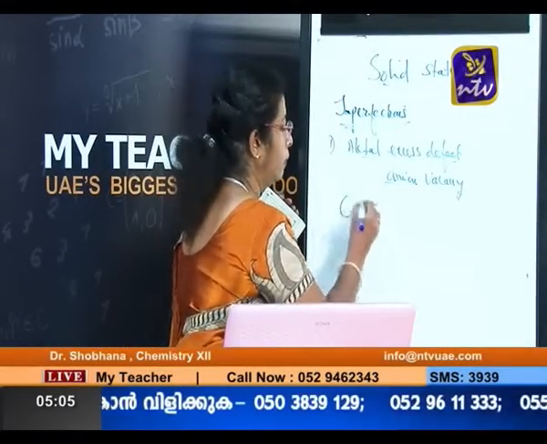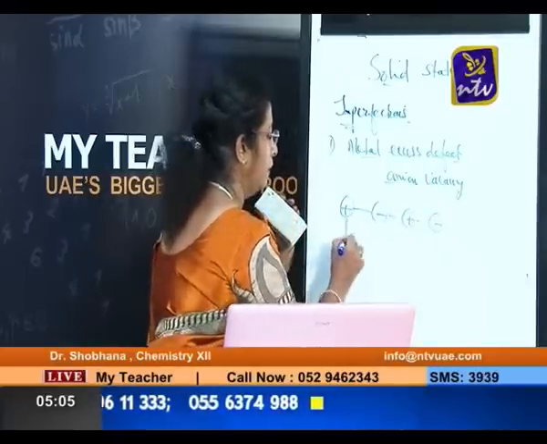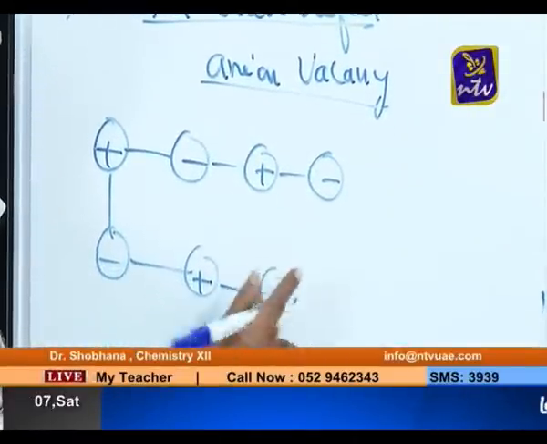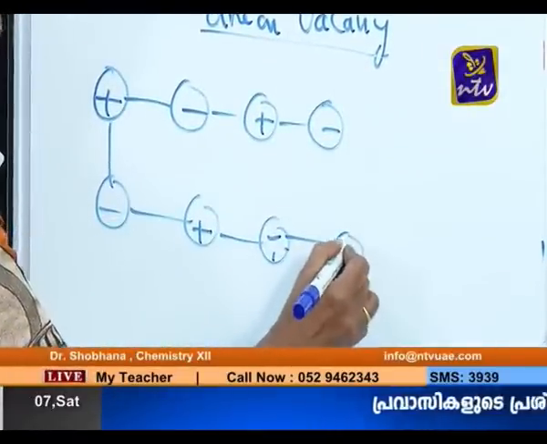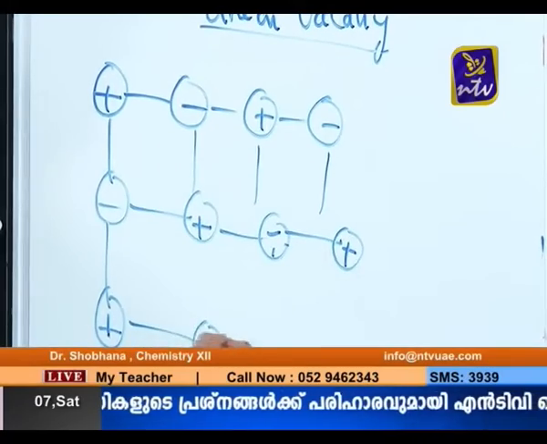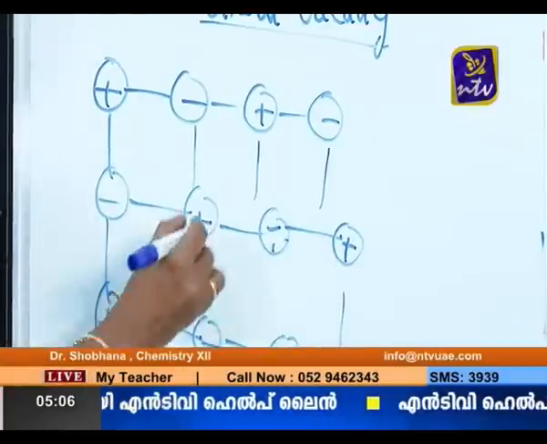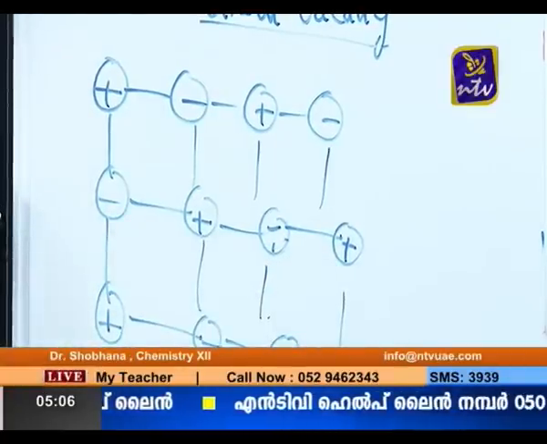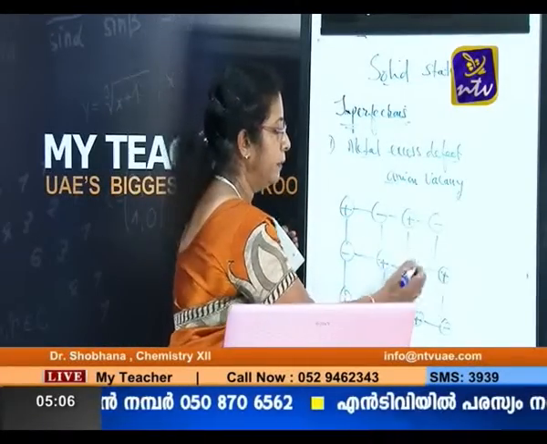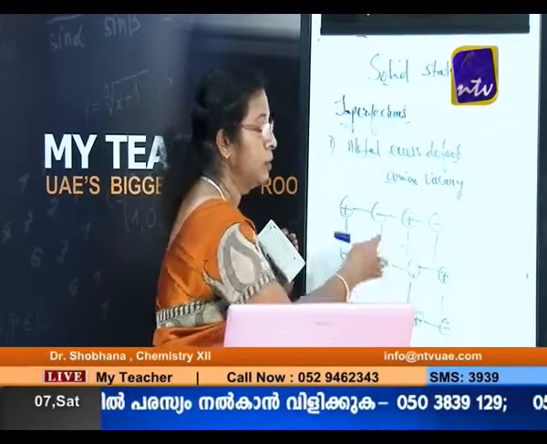We have sodium chloride, and we know how to draw the structure of sodium chloride: plus, minus, plus, minus, like the sodium chloride crystal with the stoichiometry NaCl. Suppose one anion is leaving its site, one anion goes out of the site, Cl goes out.